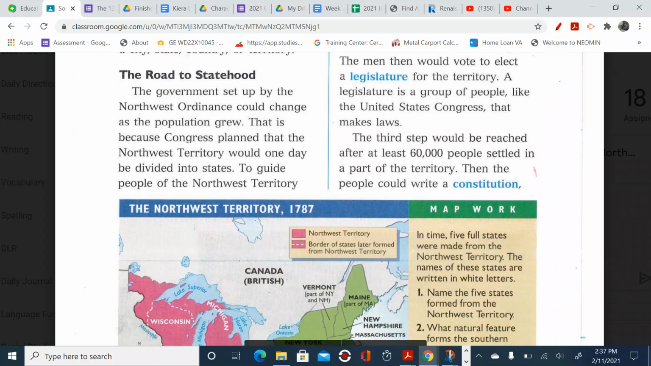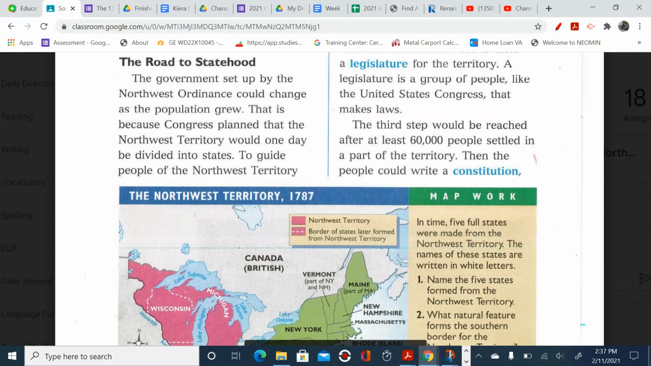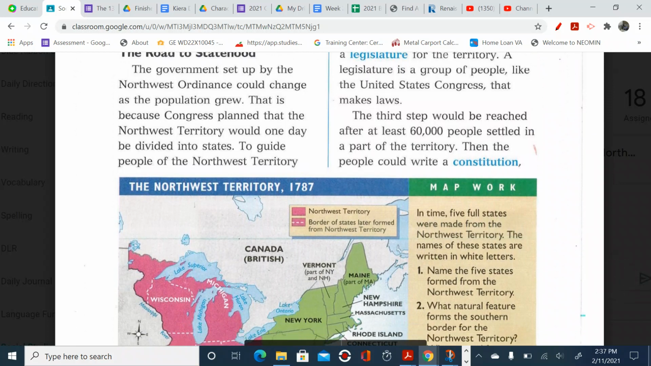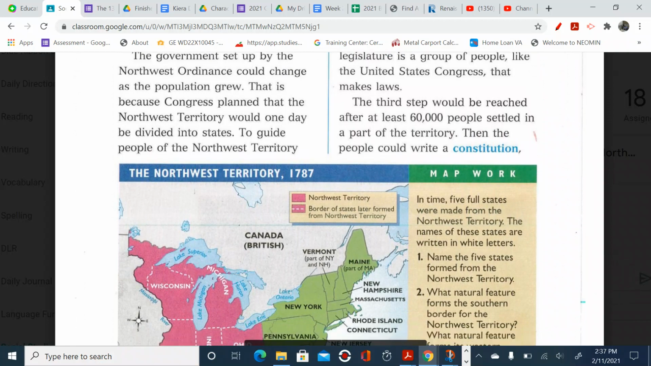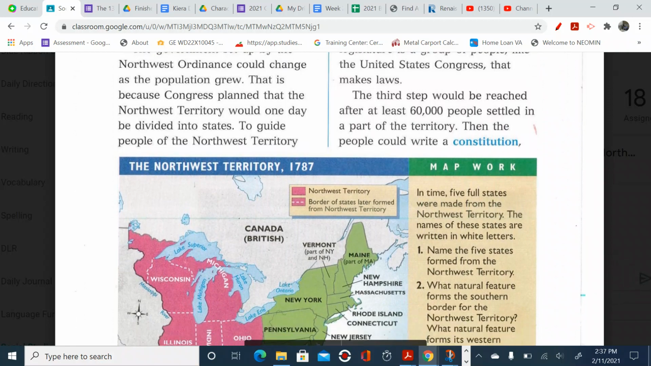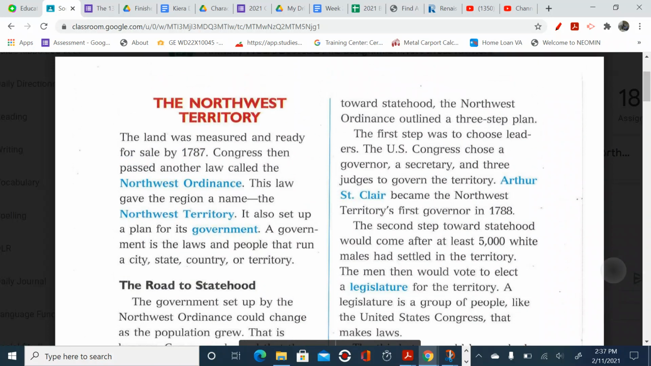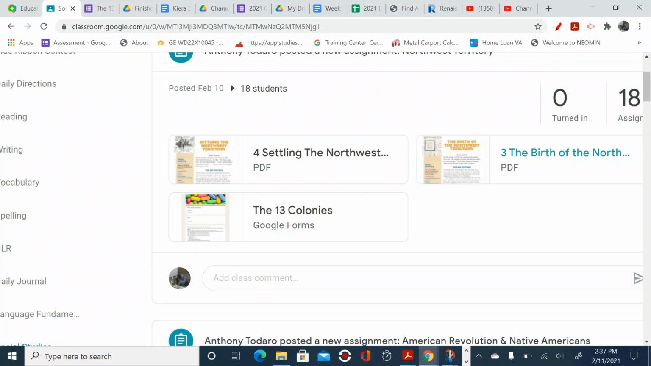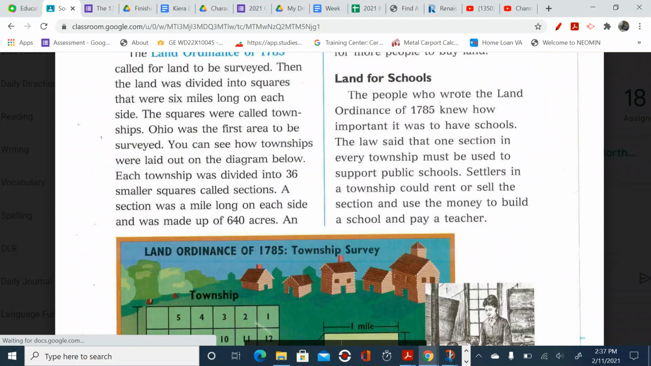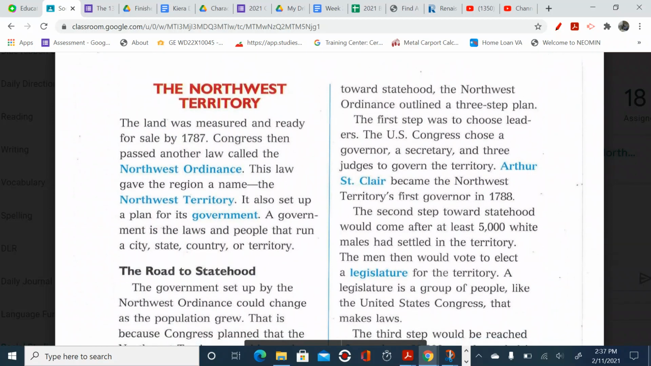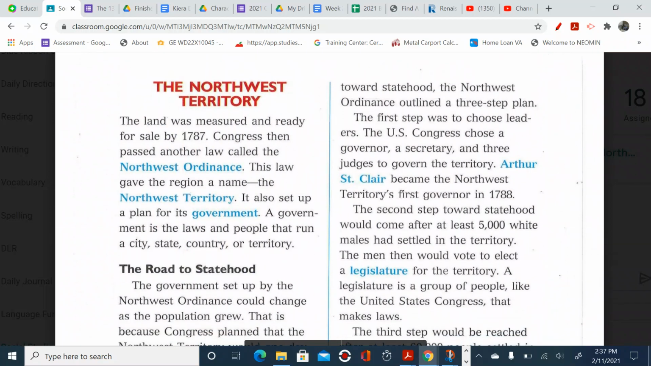The road to statehood. The government set up by the Northwest Ordinance could change as the population grew. That is because Congress planned that the Northwest Territory should one day be divided into states. To guide people of the Northwest Territory toward statehood, what did they do? Well, I'm going to tell you what they did. The Northwest Ordinance outlined a 3-step plan.